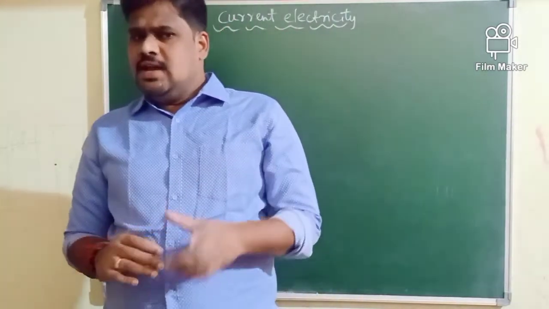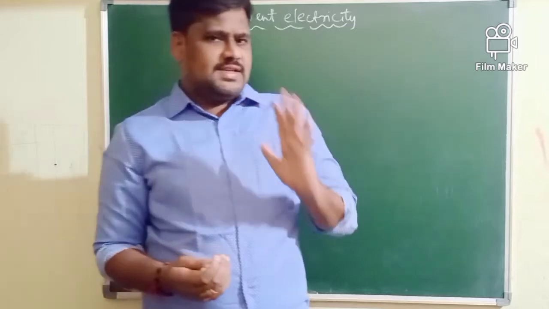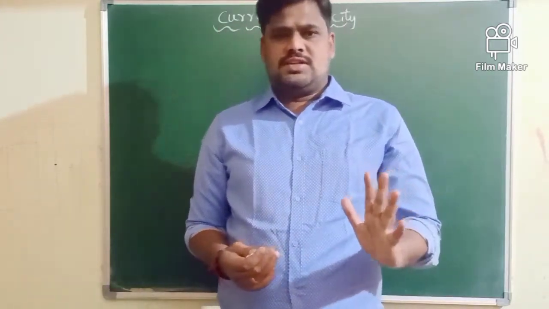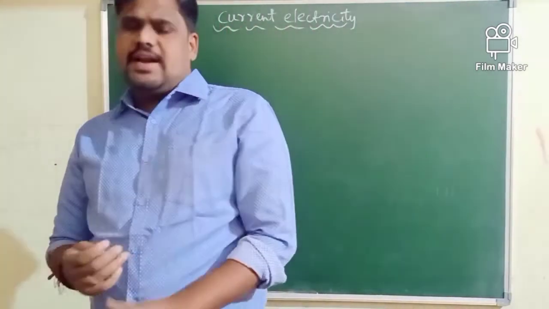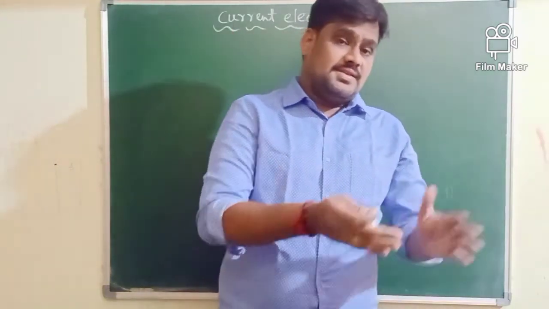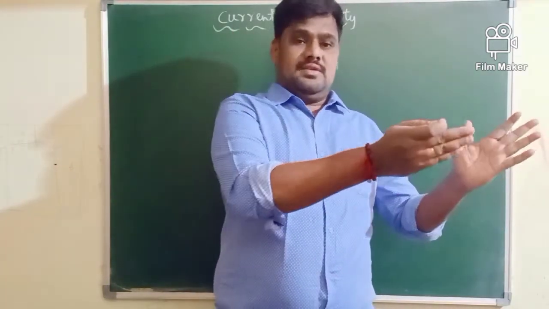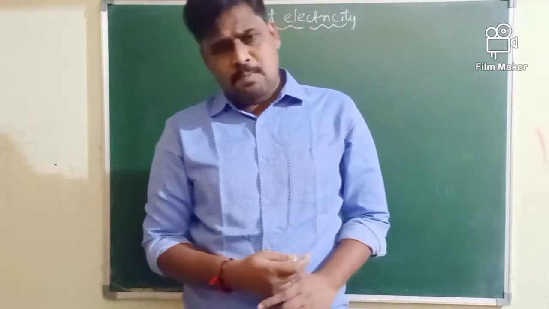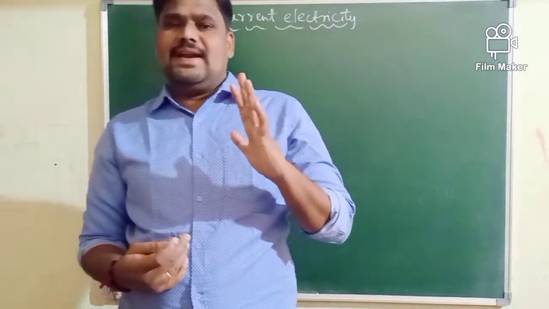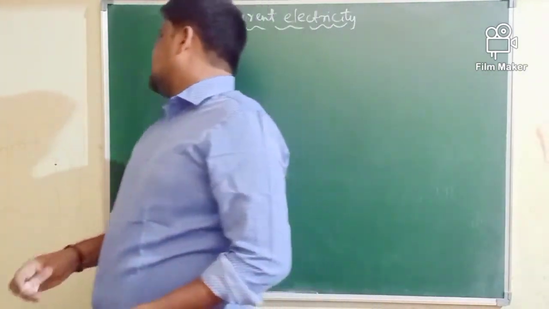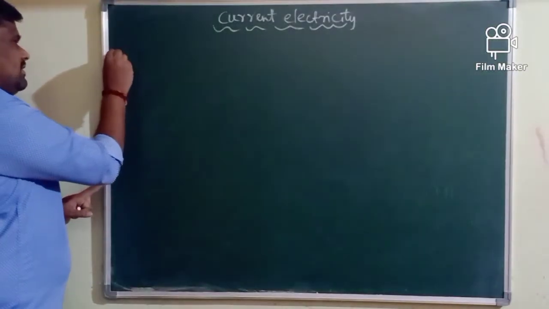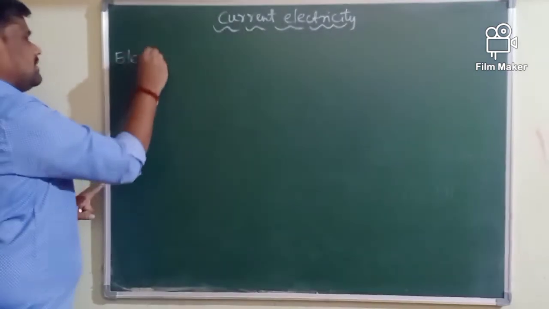As I said, when the charge is in the state of motion, it produces electric current. The same charge in motion can also produce the magnetic field.